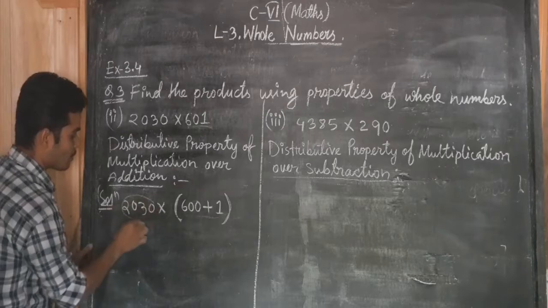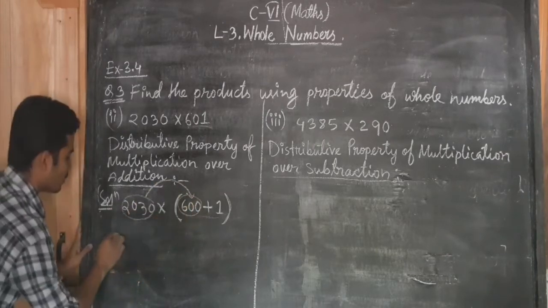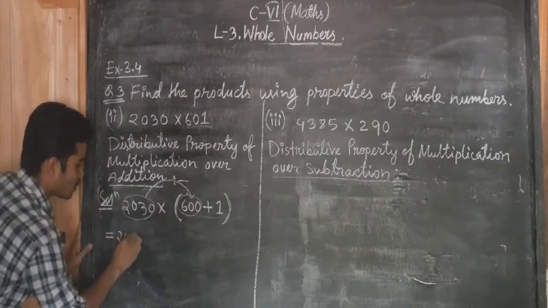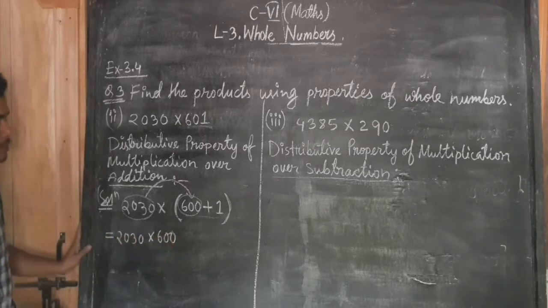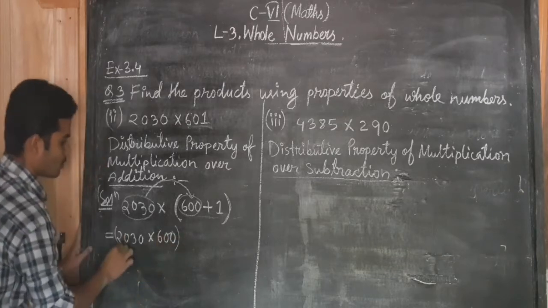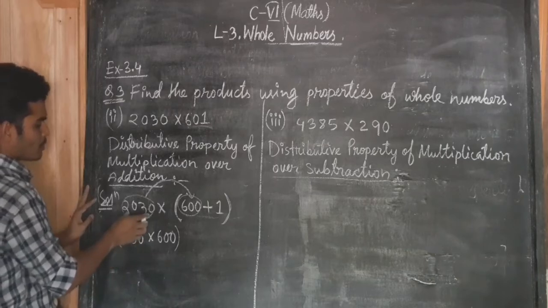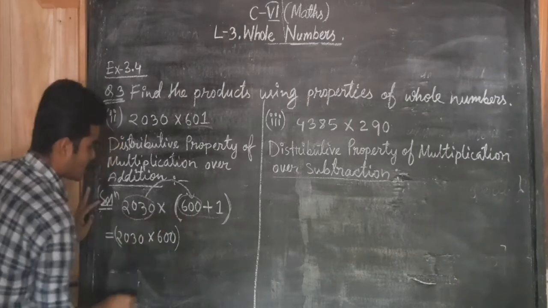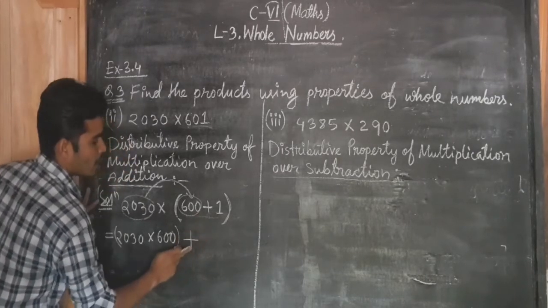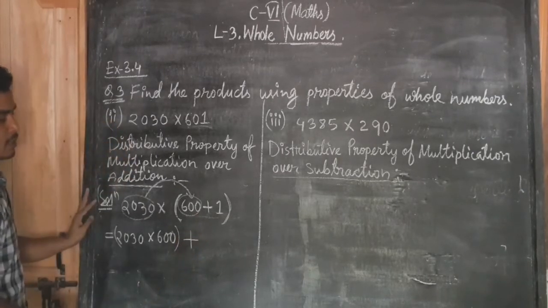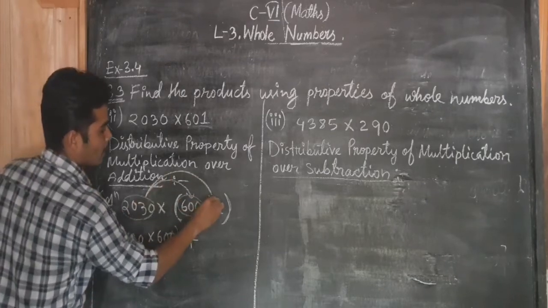First of all, this number will multiply 600 first. That means we have to do 2030 into 600. Then you group these two. I multiply 2030 by 600, and now I have to write this addition symbol here, and then again this number will multiply this number also.